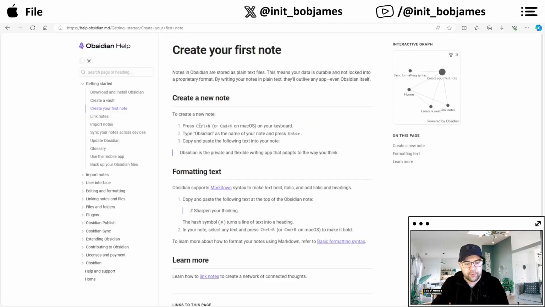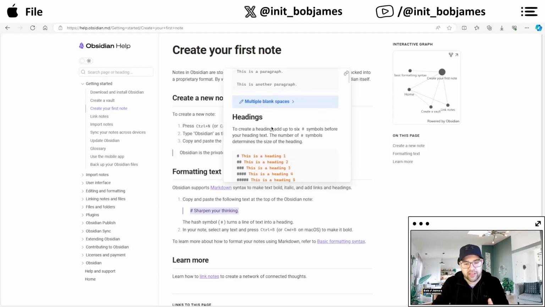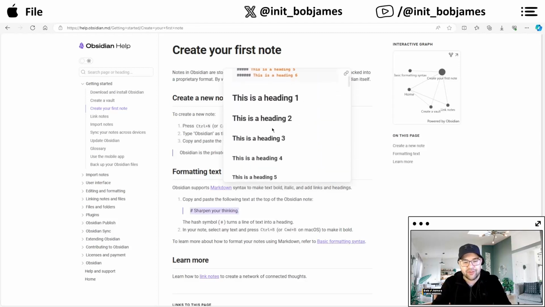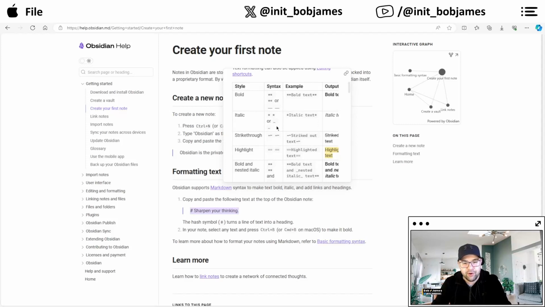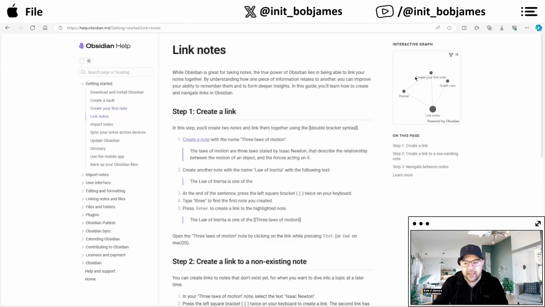Create a new note by pressing Control N. Here, we can see a bit of markdown. We put the hashes for the headings. We got the stars for bold. What we want is to link these together so we can get this cool interactive graph.